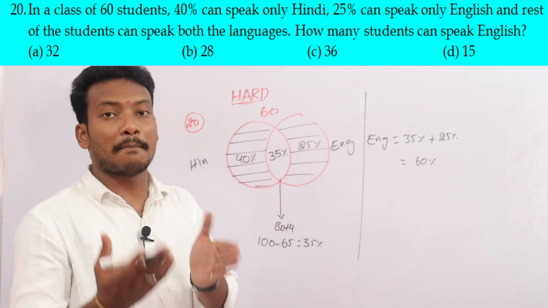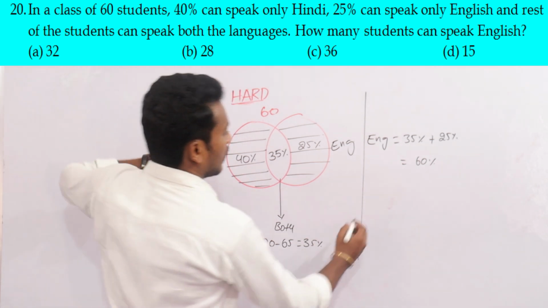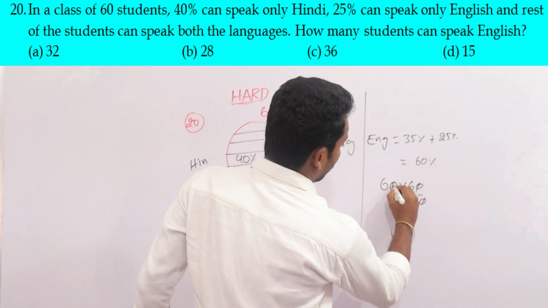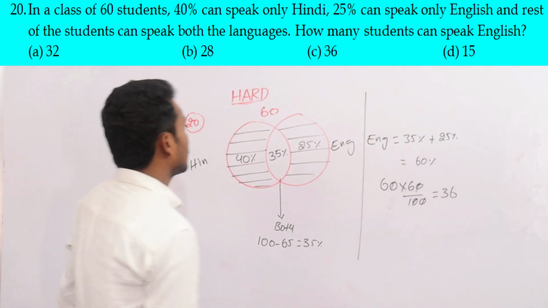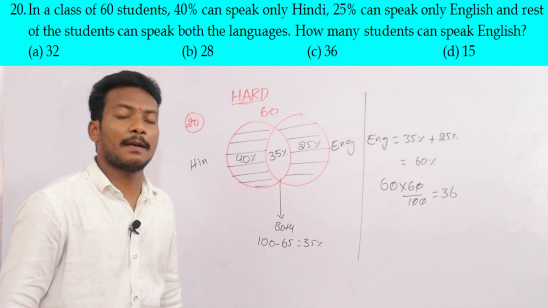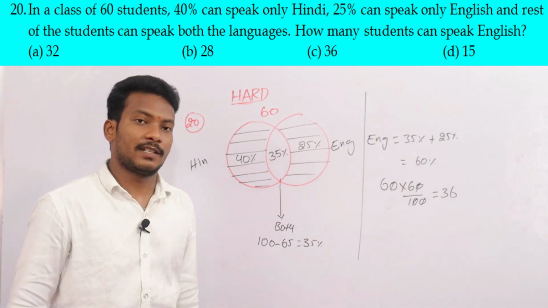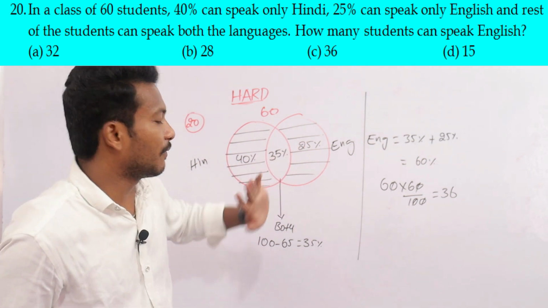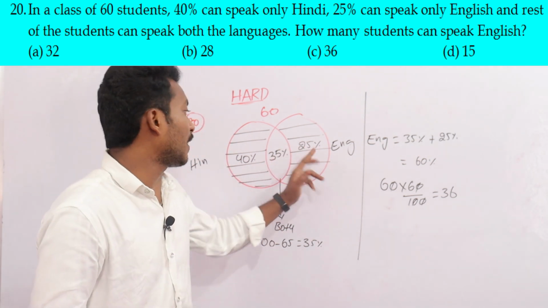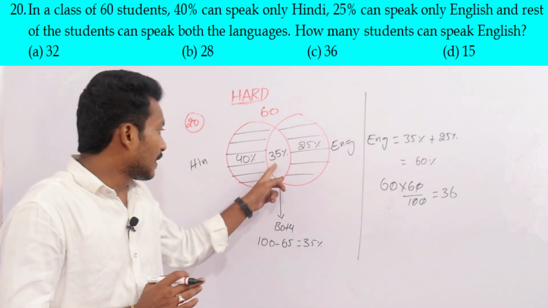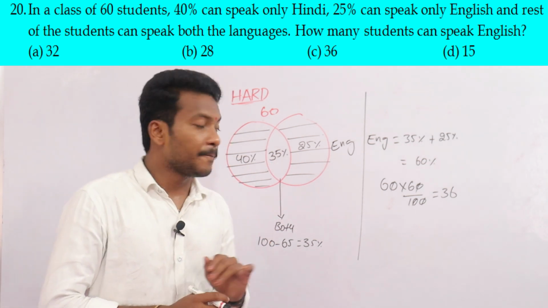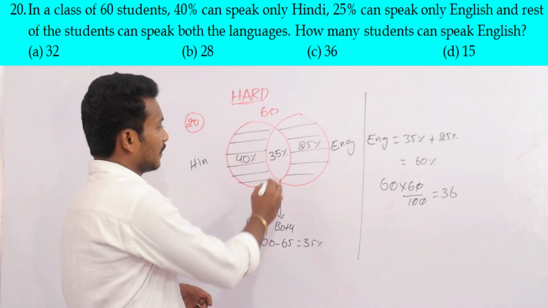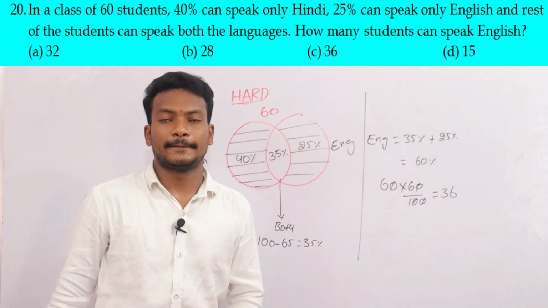Now he is asking for the number of students. The total is 60, so 60 into 60 by 100 is 36. So 36 students can speak English. Only English speaking is 25, English speaking is 35 plus 25, and both is 35. Like that. The only dotted lines are taking only English, and this one is covering both.